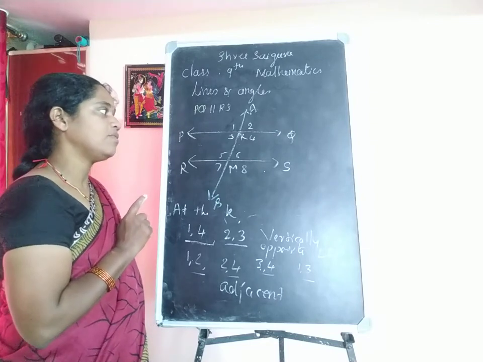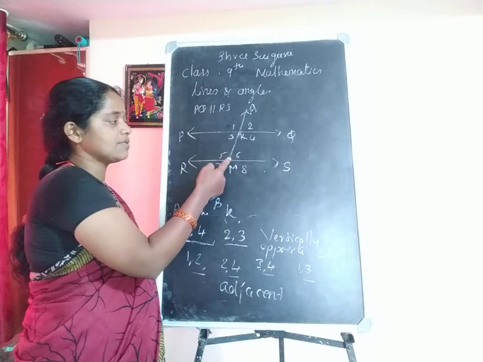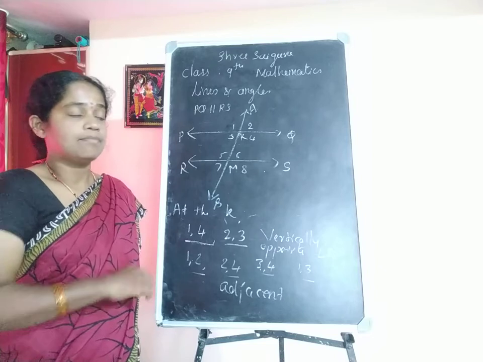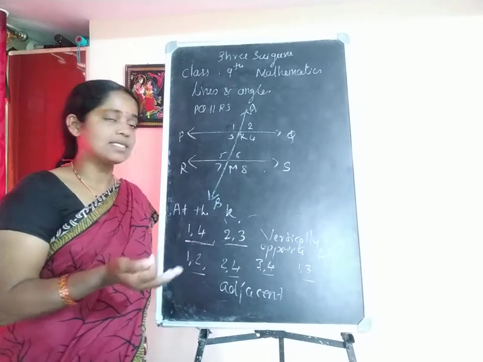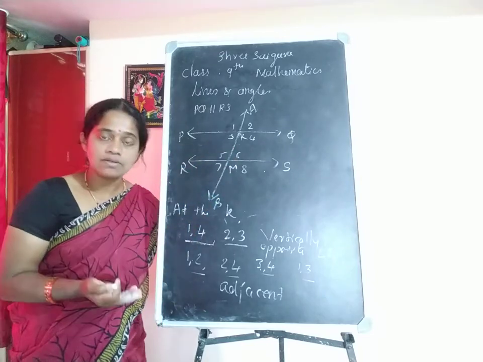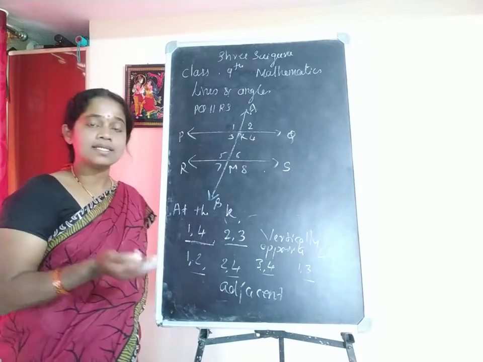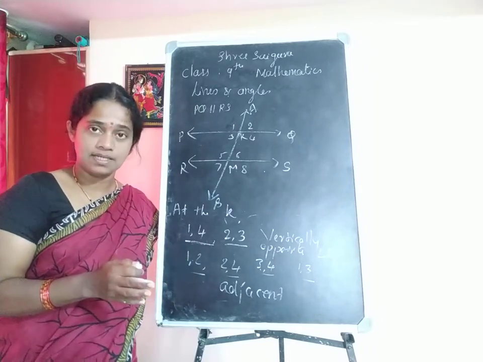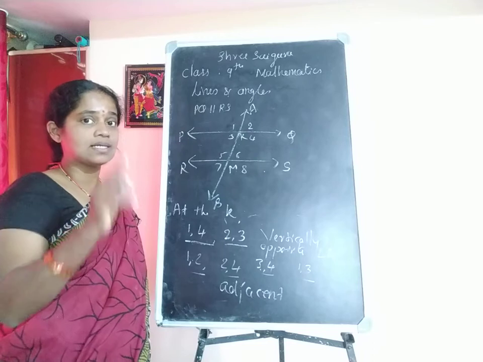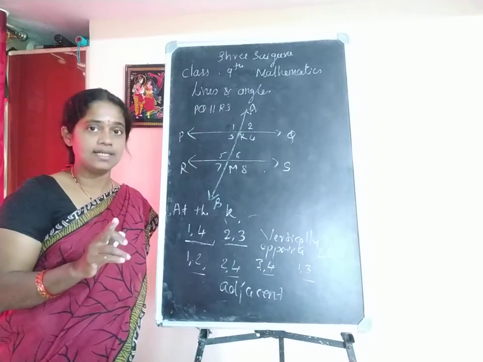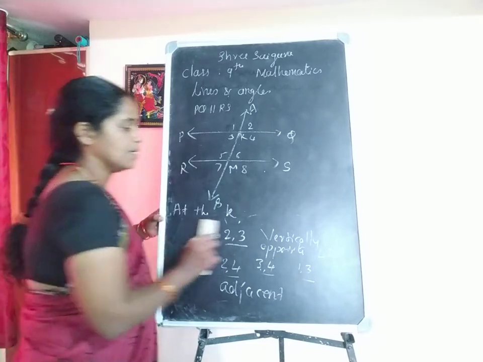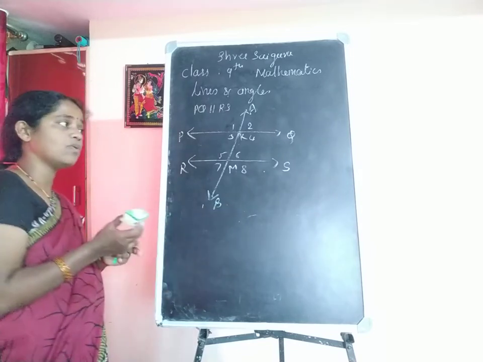When you consider the angles made at another point, the same kinds of angles are possible. But when you compare the angles made at two different points, we have to find what kinds of angles are possible. Still some more pairs of angles are possible when you consider the two points of intersection. So we shall go to that also. Now I will consider the 2 points at a time.